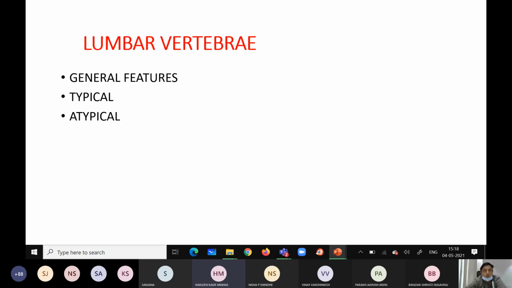We have to know the general features of the lumbar vertebra, typical and atypical, and the applied anatomy.